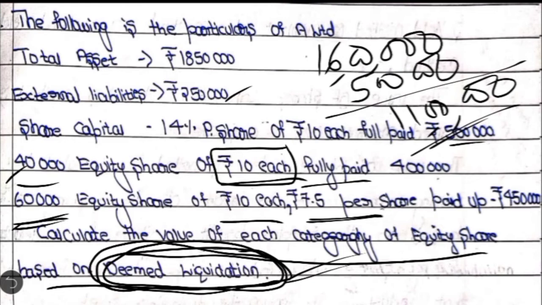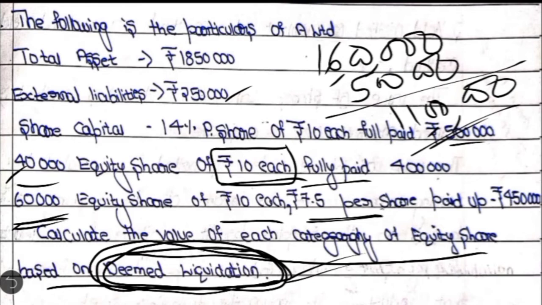He collects the assets and realizes the assets, gets the sales proceeds of the assets, and that will be used for paying the external liabilities, and whatever balance remains he distributes among the shareholders. So let's suppose that he is doing the same in the case of this company also. There is some amount in the total assets, 18,50,000, less external liabilities 2,50,000, but he cannot directly distribute the remaining amount among the shareholders.